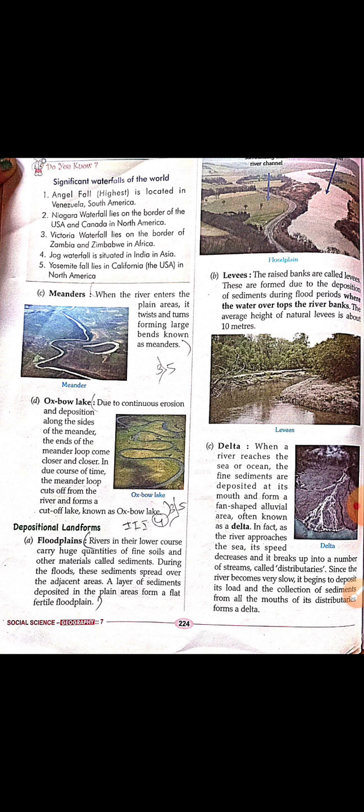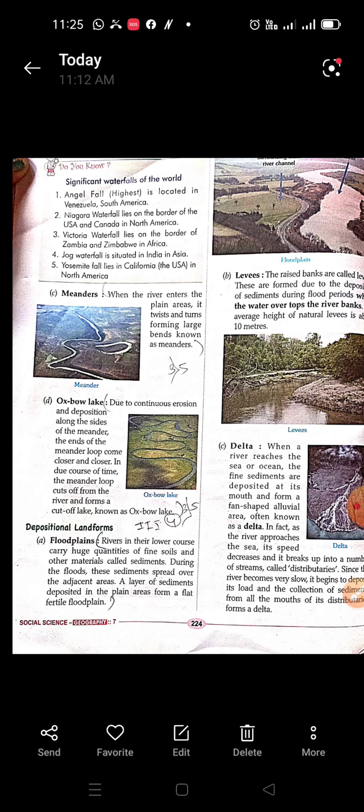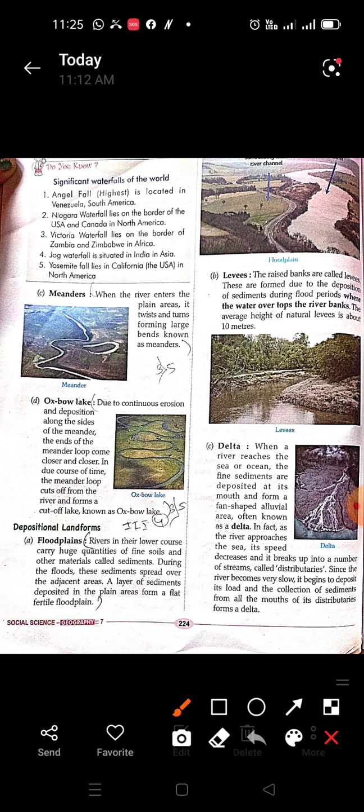So this was the erosional work of the river, the landforms which are created because of the erosional work of the river. So you should know the names: V-shaped valley, meanders, Oxbow lakes. All these are created because of the erosional work of the river.